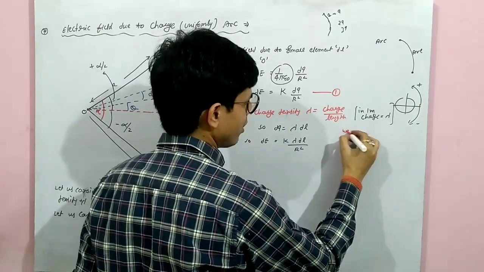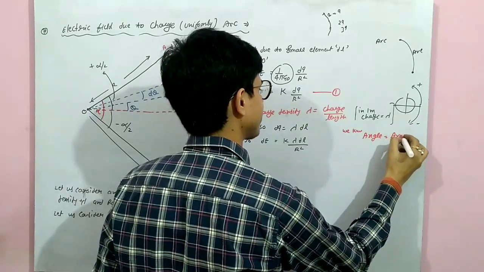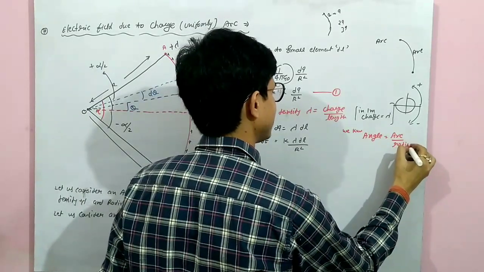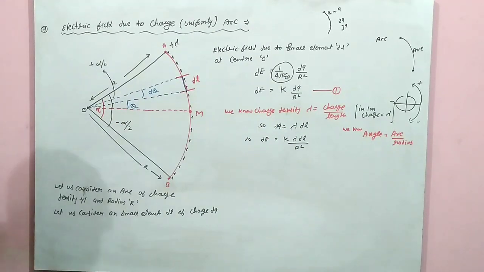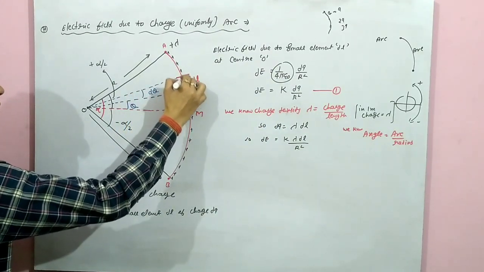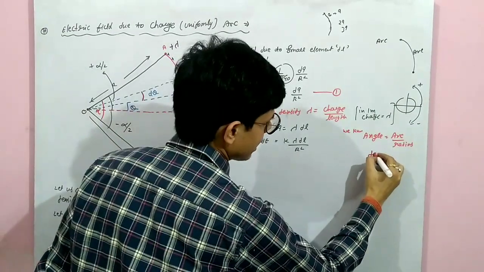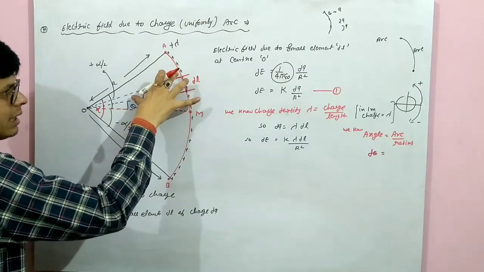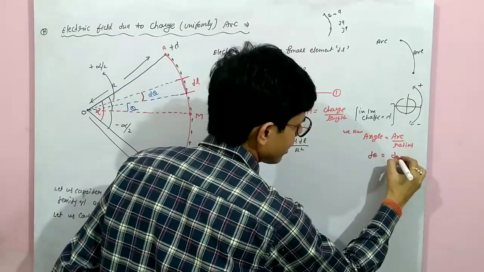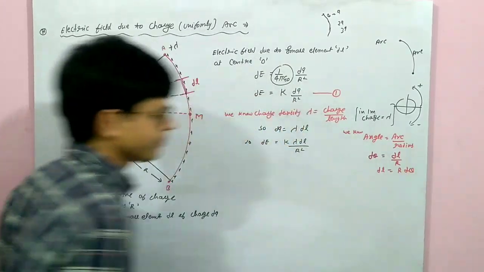Now we know angle equals arc upon radius. For this element dl, the angle is d theta. The arc length is dl and the radius is r, so dl will become r d theta.